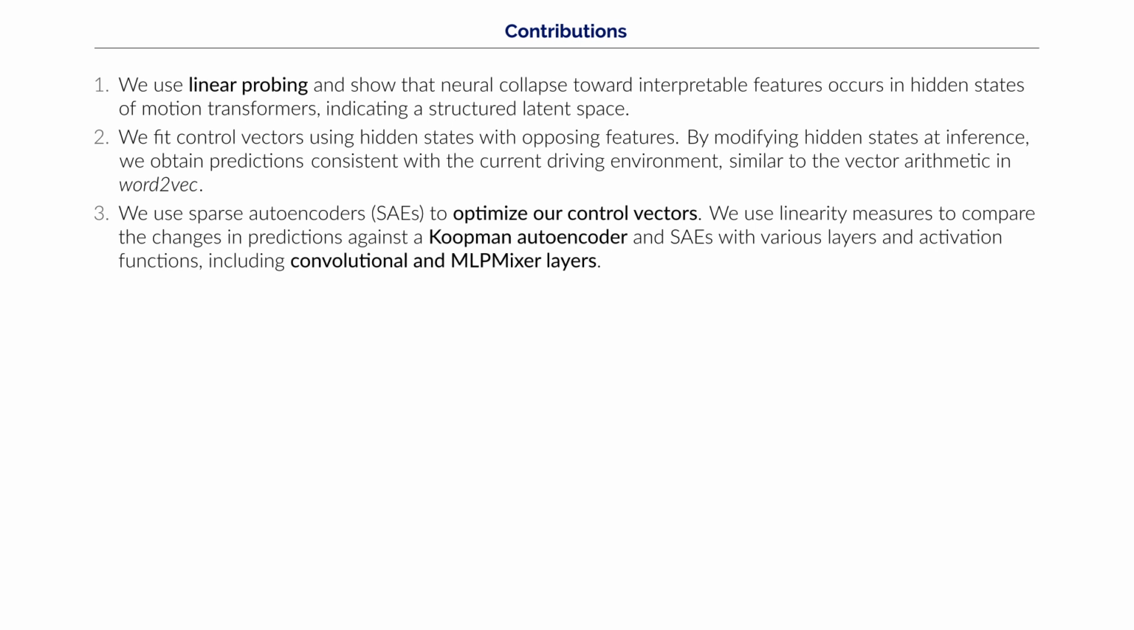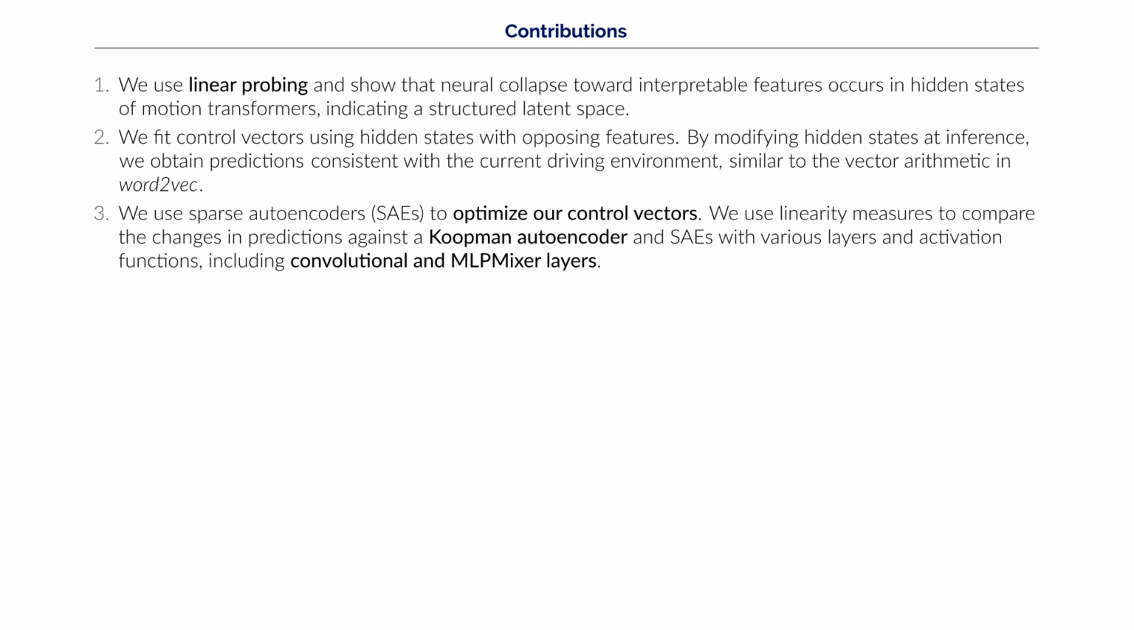Leveraging this structure, we fit control vectors using hidden states with opposing features, such as high versus low speed. At inference, we add these vectors to hidden states and obtain predictions consistent with the current driving environment, similar to the vector arithmetic in Word2Vec.